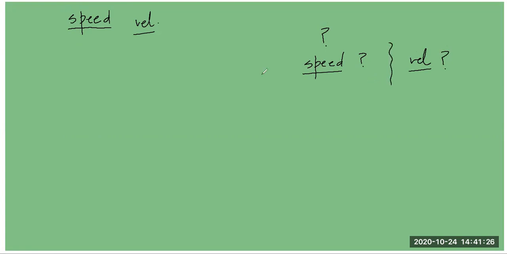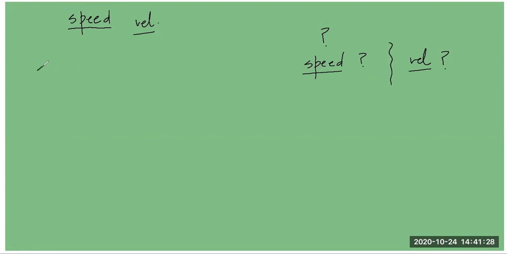Students, let's see what the difference is between speed and velocity. We have invariably heard about these two, and let's ask ourselves whether speed is more or whether velocity is more. Well, you might think that this is a very strange question, but let's see.